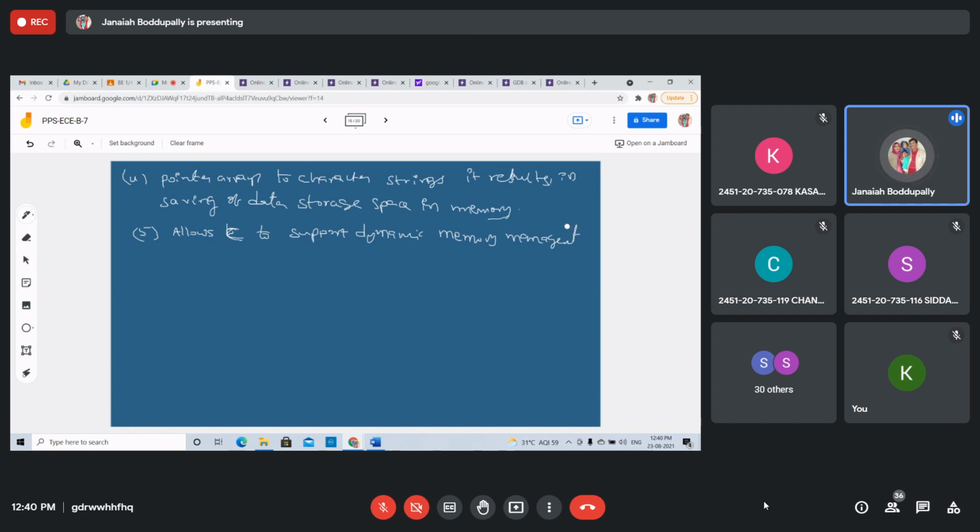Static means we have to prescribe the size in advance. Dynamic, wherever it is needed, we can use it. So it saves memory space as well. So it supports dynamic memory management. Pointers allow the C language to support dynamic memory.